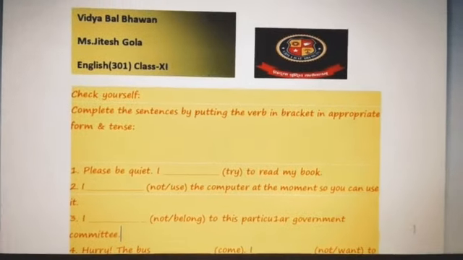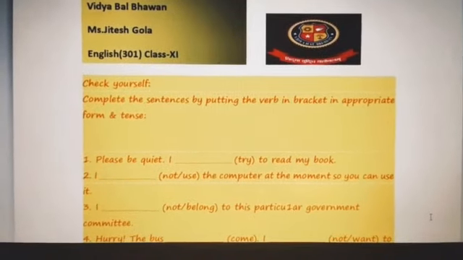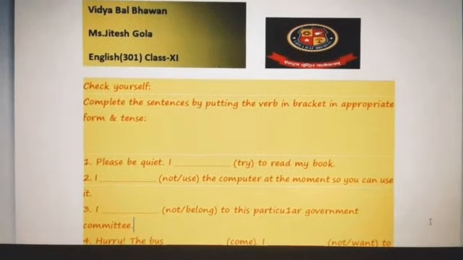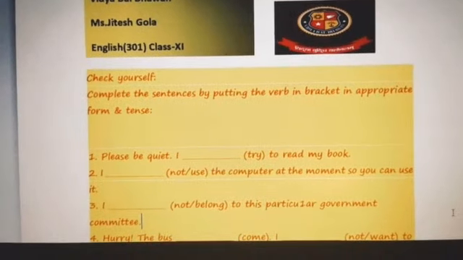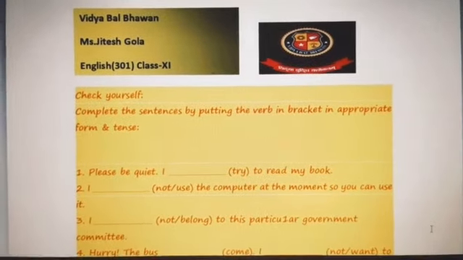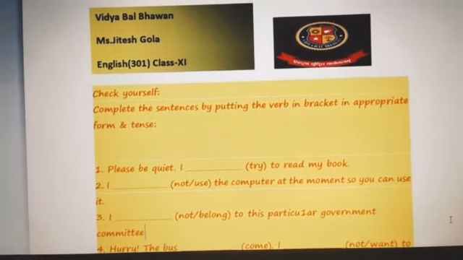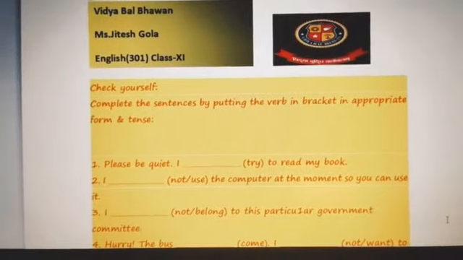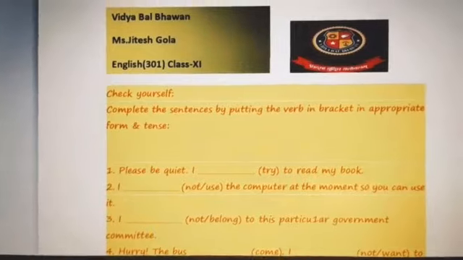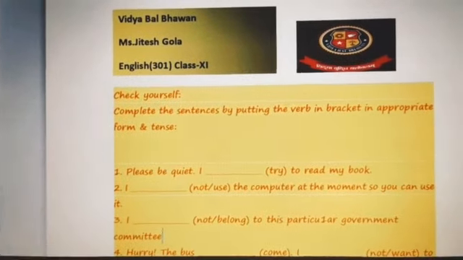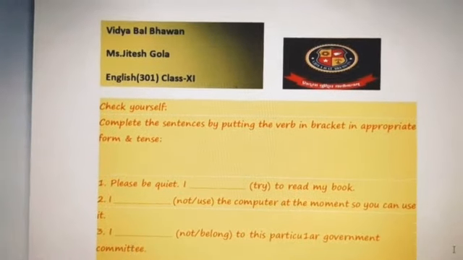So we are going to take this exercise where you have to check yourself how much you are able to understand. You have to complete the sentences by putting the verb in bracket in appropriate form and tense. Clear? Like you can see here, the first one is given, please be quiet. I blank, in bracket it is written, try to read my book. Quickly each and everyone note down the answers with you, then we'll see whether you are able to do it correctly or not. Secondly is given here,